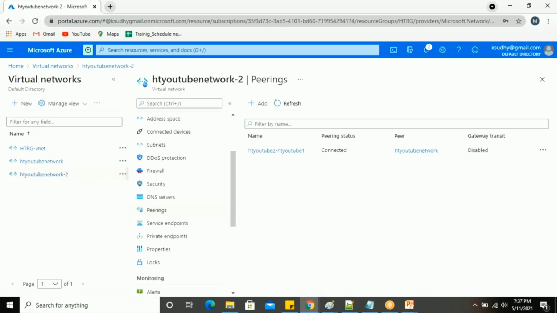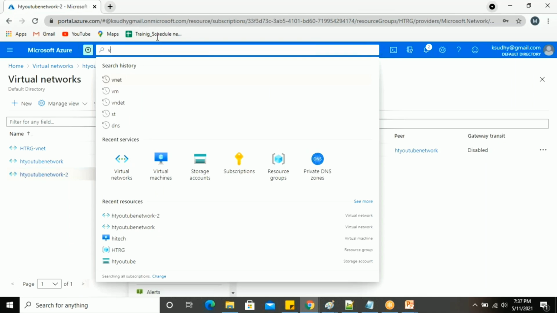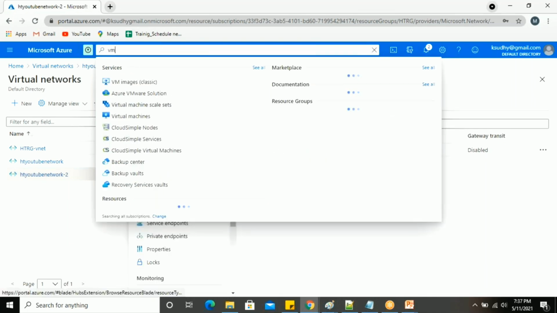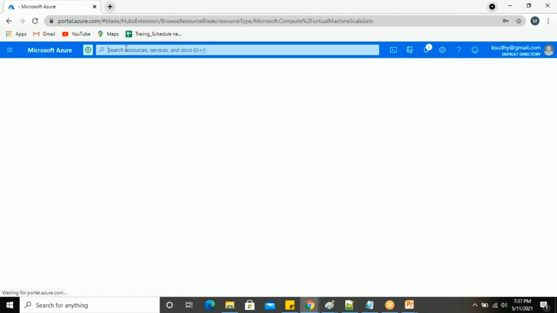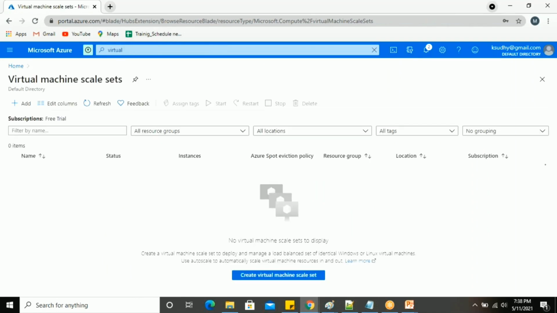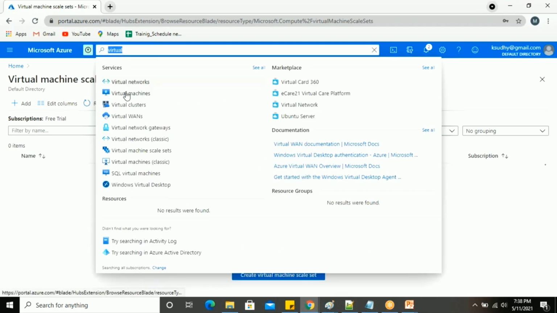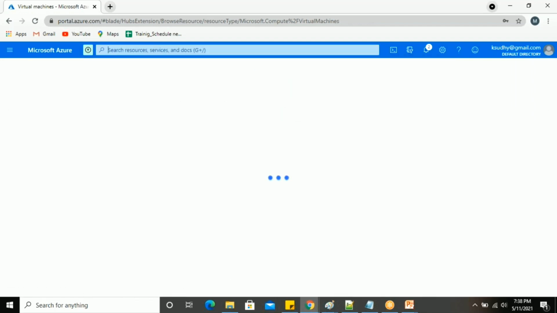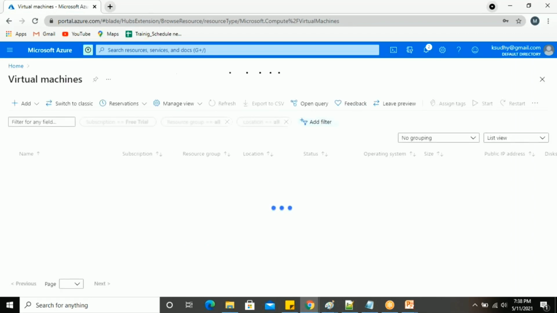So here I'm able to see YouTube 2 to YouTube 1. Now I'm going to the virtual machines. I'm able to see the virtual machines here. Let it load. I'm logging into the virtual machines. There are two machines, and I'm going to try to make the two machines communicate together.